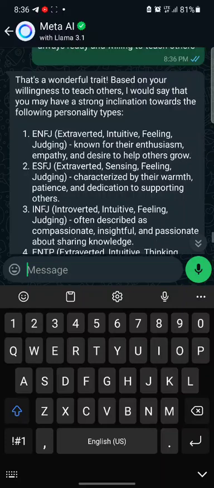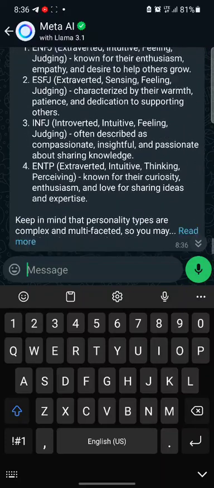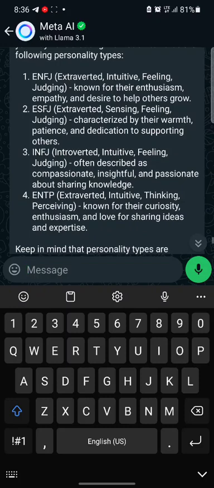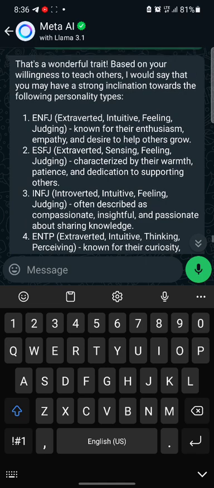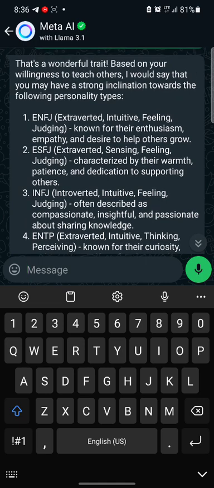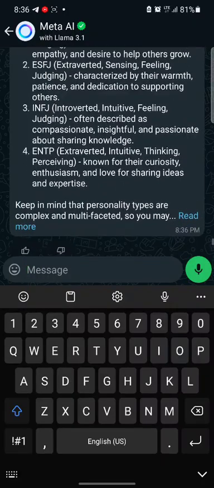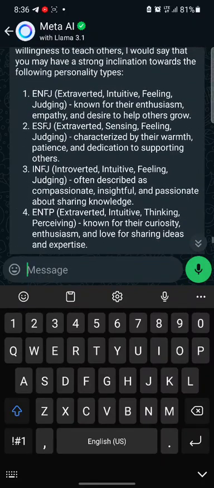Now, why am I giving you all this information? A lot of times you would need all these things when you're a freelancer. As a freelancer, you may probably need all these things. So you can see what it gave me. Extroverted, and so on.